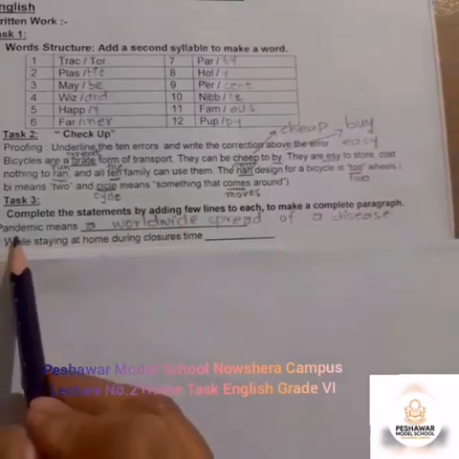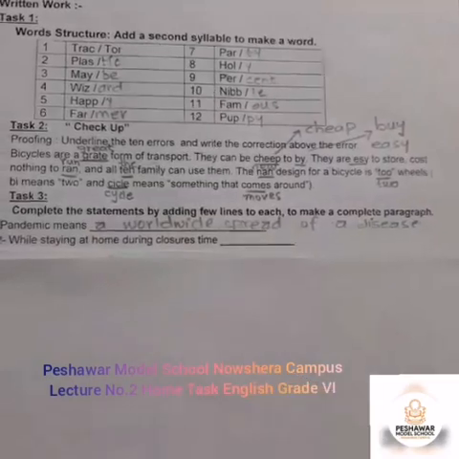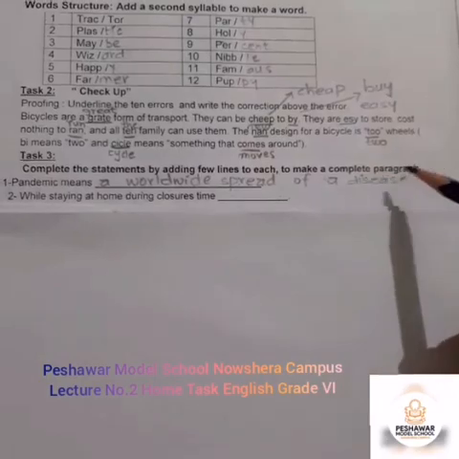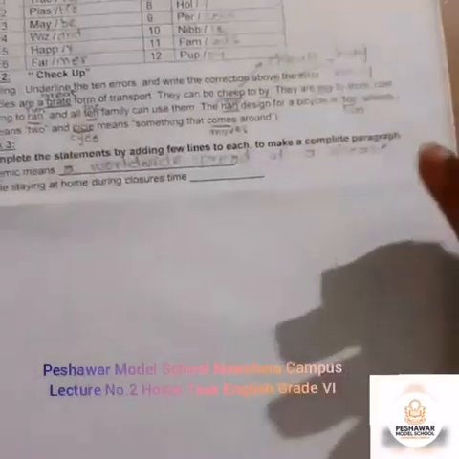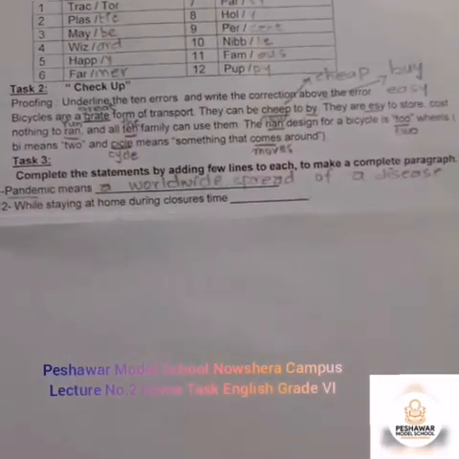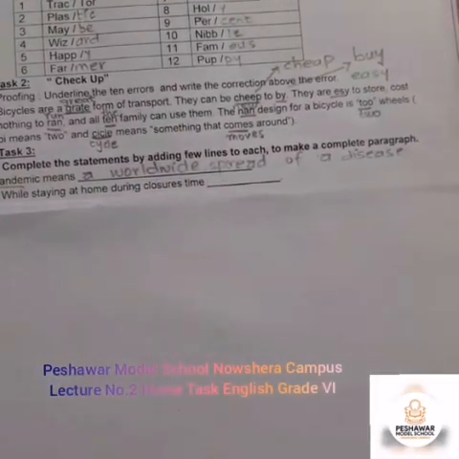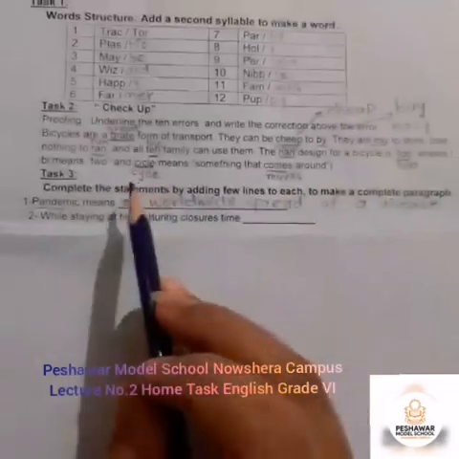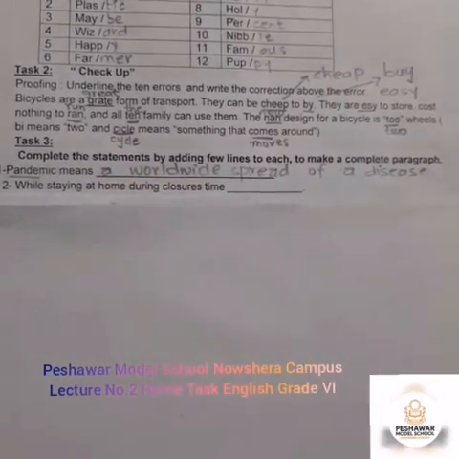So let's start. Pandemic means. It's just a meaning of the pandemic. It's not the complete answer. You have to complete it. As you can see in the question, that complete paragraph. You will write more about this word, so it becomes a paragraph. Pandemic, as we are in a situation, we are at homes, and this is a kind of pandemic which has been spread in the whole world. It's a disease. So a worldwide spread of a disease is called a pandemic. Now it's your responsibility to write a complete paragraph in your test copies.